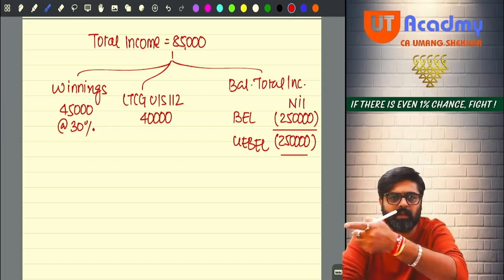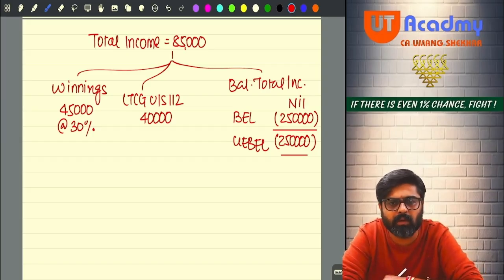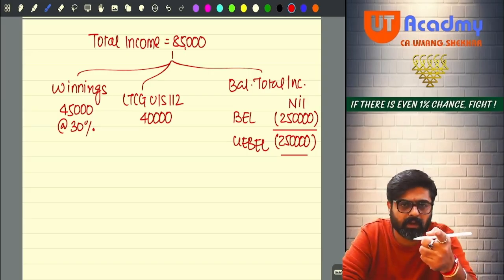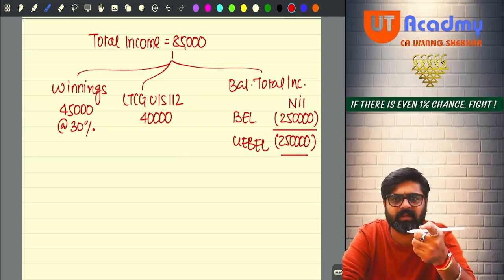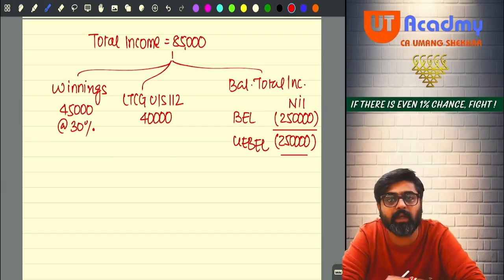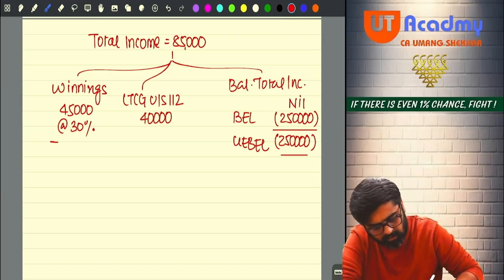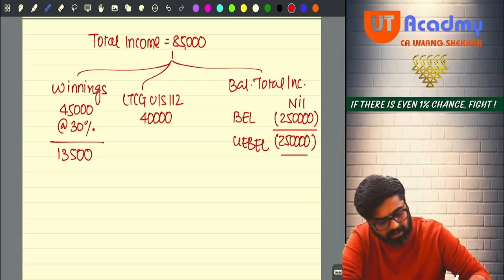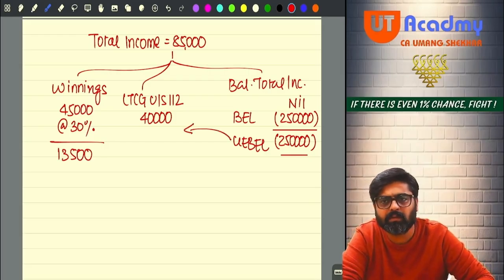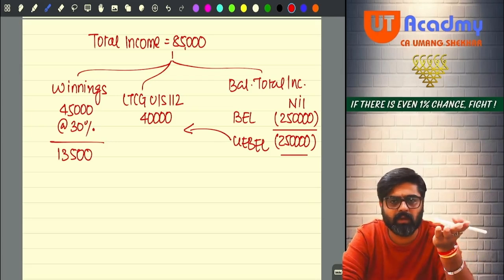Just now in the recent few lectures ago, I have told you this. So can you adjust this unexhausted basic exemption limit against your LTCG? Yes. You cannot adjust it against winnings. Against winnings you are supposed to pay 13,500. That is for sure. But against LTCG you have to adjust now.